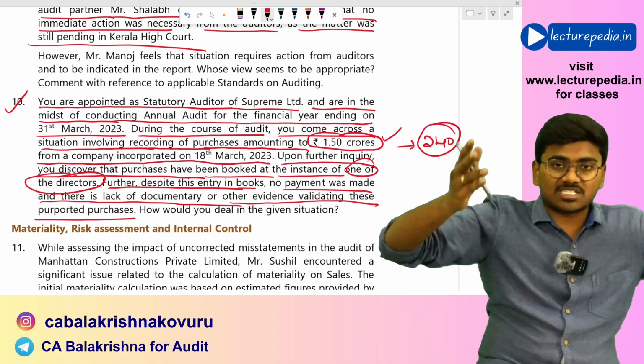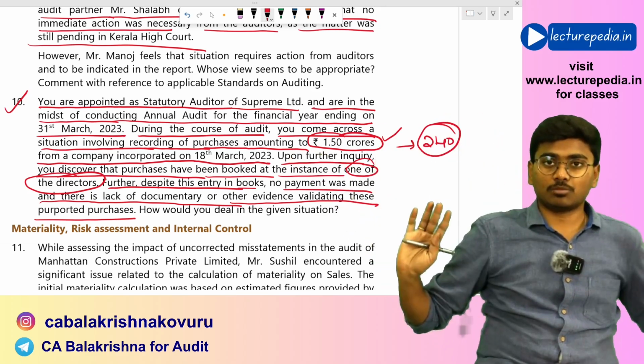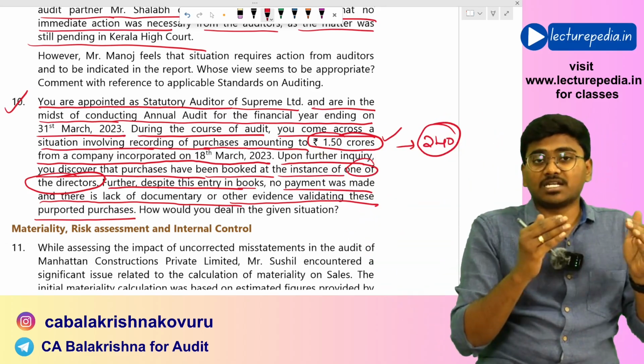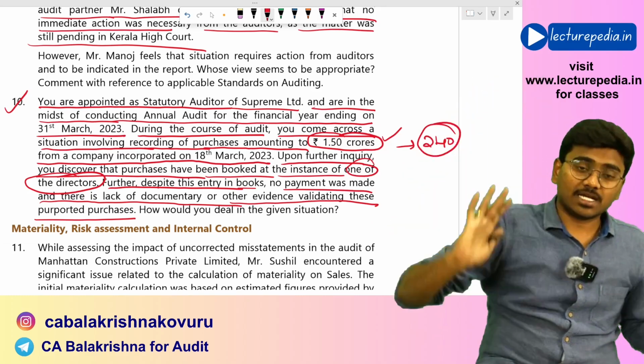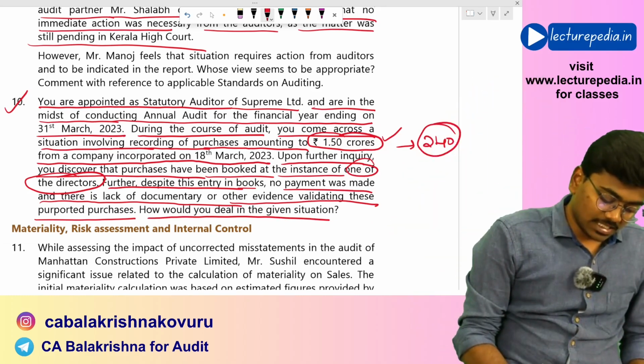In the books of accounts, you are just finding an entry and there are no supporting documents. And you found that this entry was made based on communication made by a director of the company. So how would you deal with the given situation?